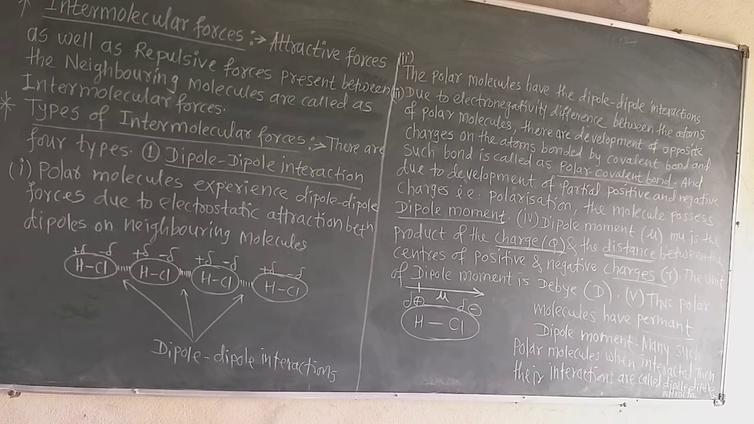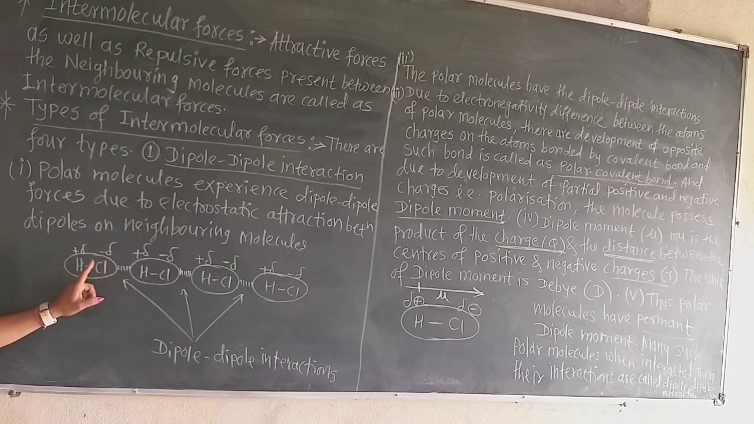Minus delta means partial. Partial means incomplete, not complete. Delta is the Greek word. Remember that. And this hydrogen acquires the positive charge because hydrogen is less electronegative. And due to that, clearly two poles are developed: one is the positive pole and another is the negative pole.